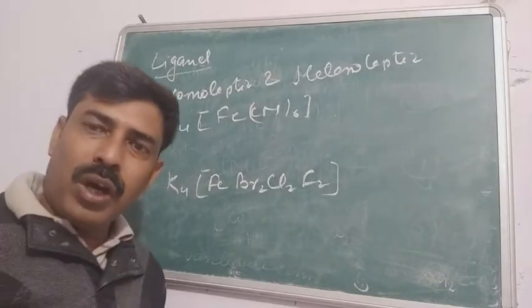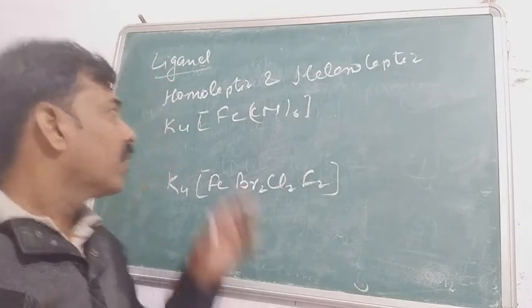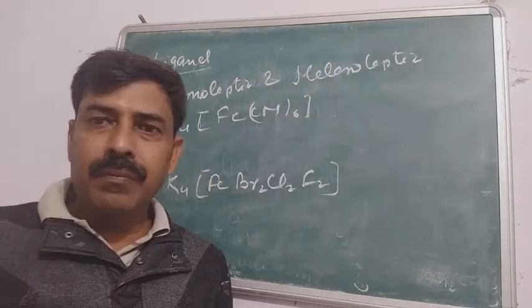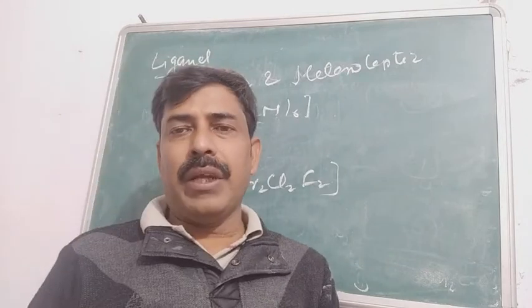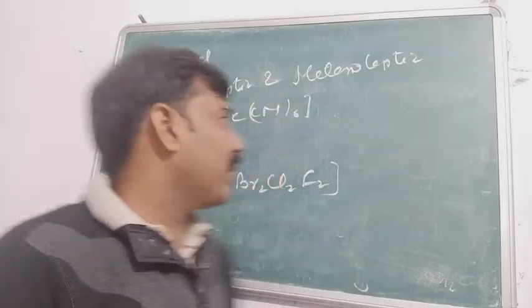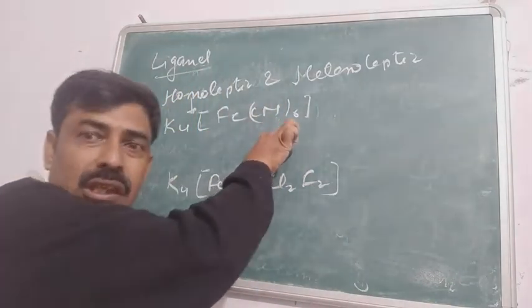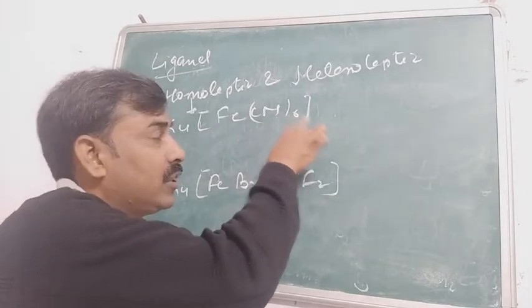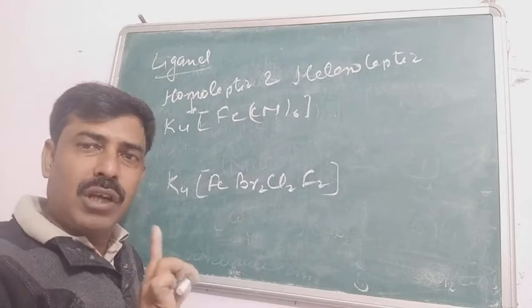The next term we are going to discuss is the homoleptic and heteroleptic compound. We say that those compounds having a single type of ligand, any compound in which all the ligands are of the same type, are called a homoleptic compound. For example, this one. You can see there are 6 ligands, 6 cyanide, and all 6 are identical, there is no other ligand. So this is called a homoleptic.